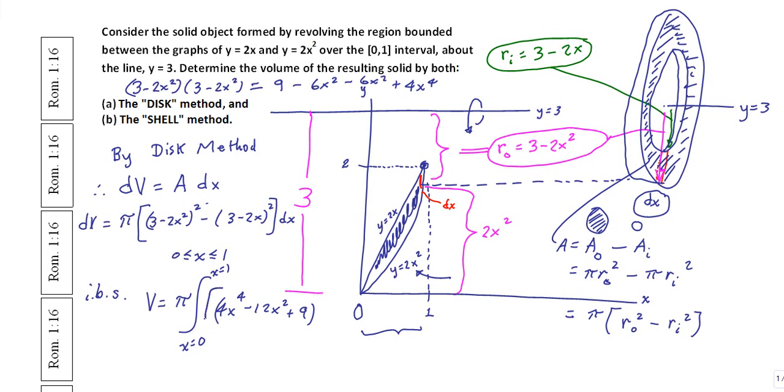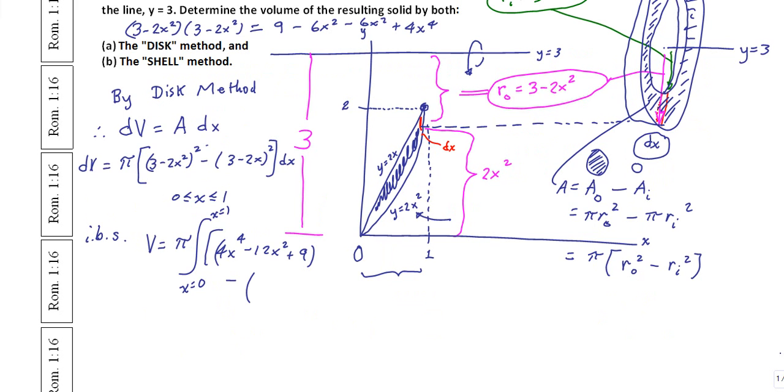Okay. And then I've got minus, let's do this one in our heads, okay? We've got a 3 minus 2x expression being squared, so that's going to come to a 4x squared minus a 12x plus 9. And then out here we have dx, okay?